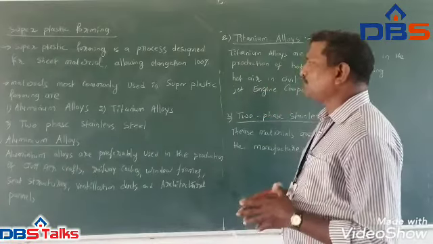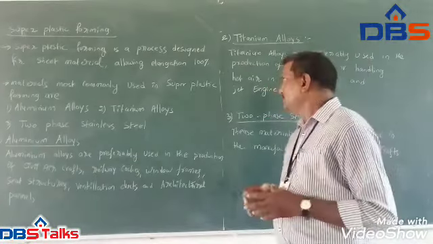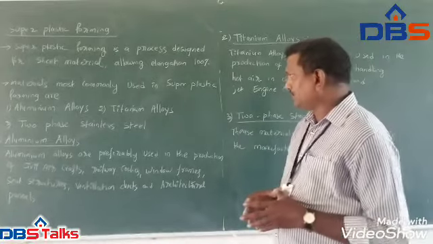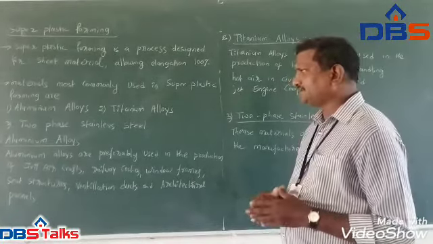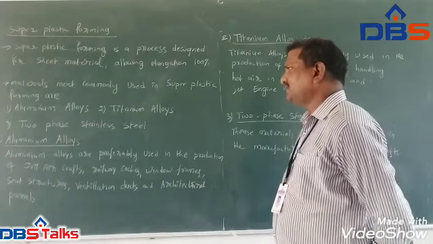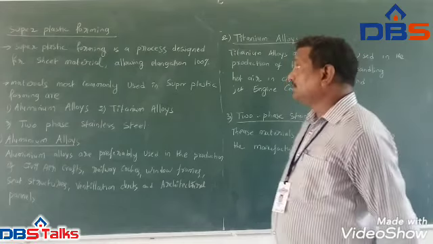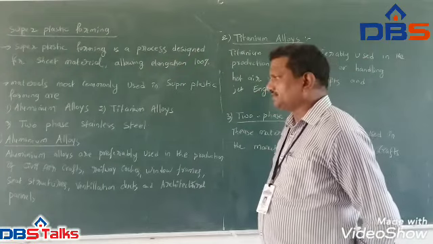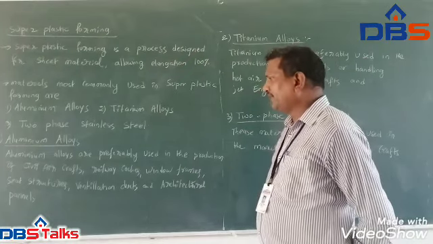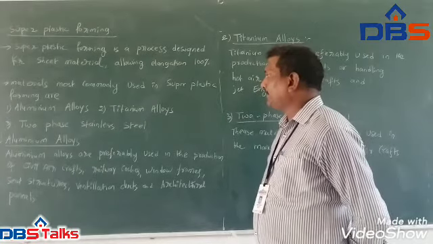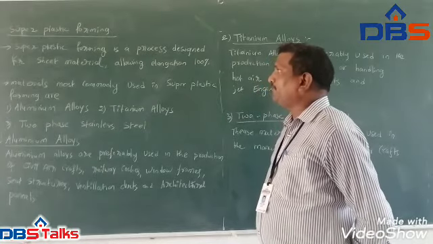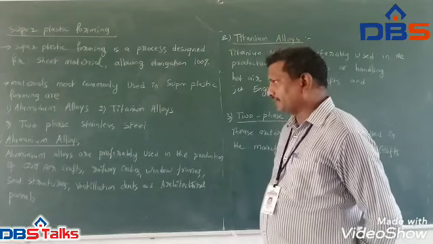What are the materials most commonly used in superplastic forming? They are aluminum alloys, titanium alloys, and two-phase stainless steel. So what are the applications? Wherever we may use aluminum alloys, we may do superplastic forming.